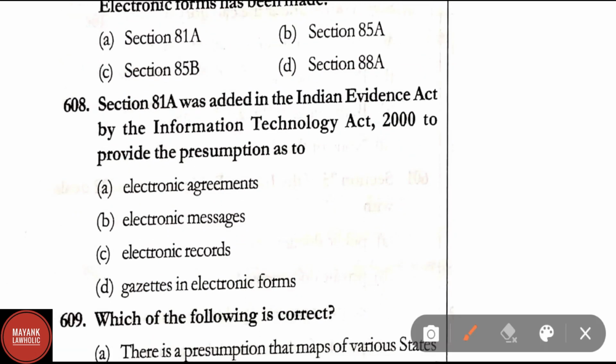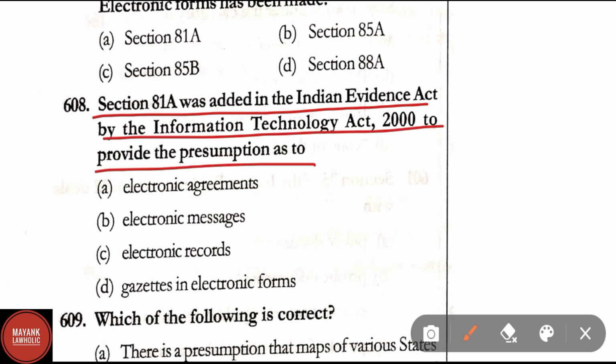Question number 608. Section 81A was added in the Indian Evidence Act by the Information Technology Act 2000 to provide the presumption as to electronic agreements, electronic messages, electronic records, gazettes and electronic forms. Correct answer here is option D, gazettes and electronic forms.